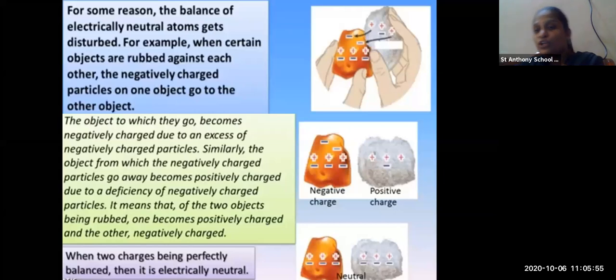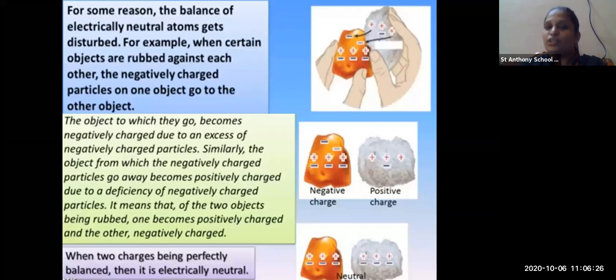So what you can see now is that the red stone has been negatively charged, as it is having more number of electrons than the positive protons. You can see how many protons are present? 1, 2 and 3. 3 protons are present, and how many electrons are present? 5. So the number of electrons is more than the protons, so the object is a negatively charged object.